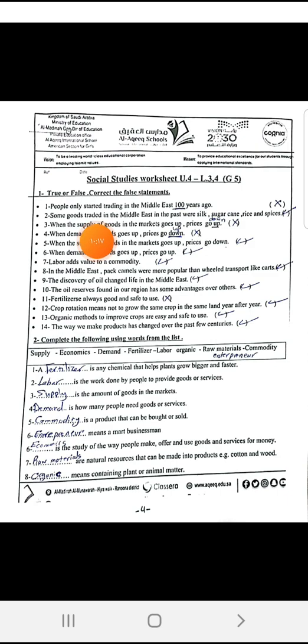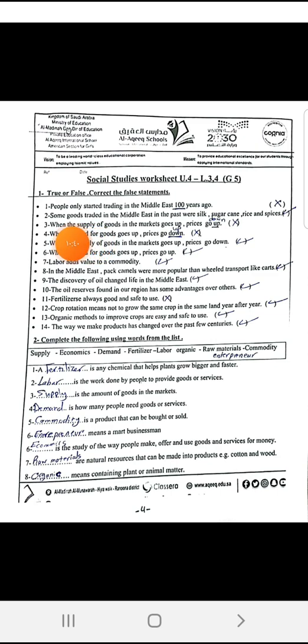When a lot of people want to buy, prices go up. When very few people want to buy, prices go down. So demand and the prices go up together and down together. But supply and the prices are opposite each other. When supply is up, prices go down. When supply is down, prices go up. So again, only demand and the prices go up together and go down together, but supply and the prices